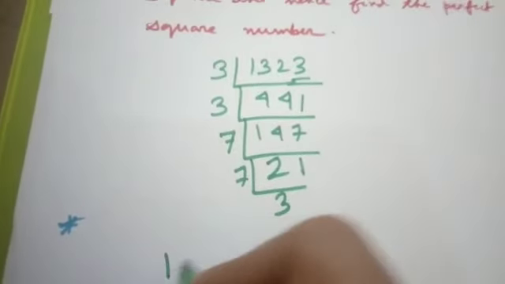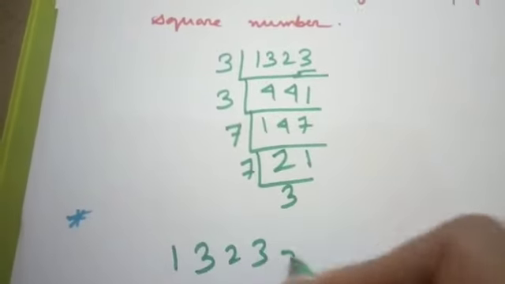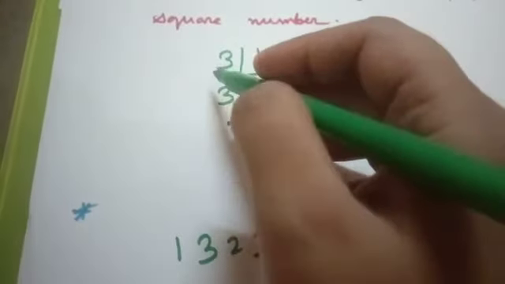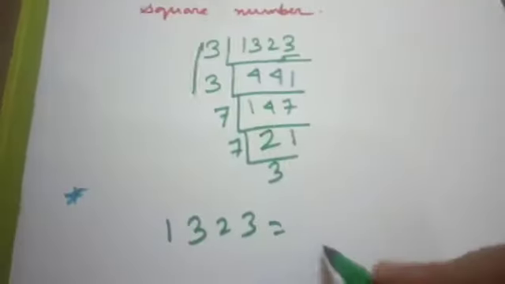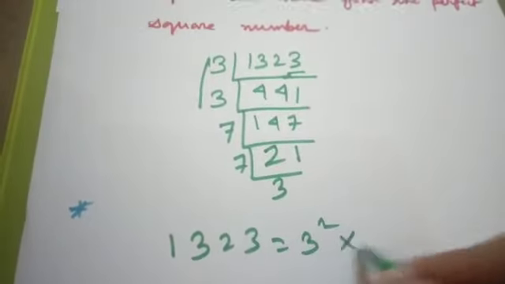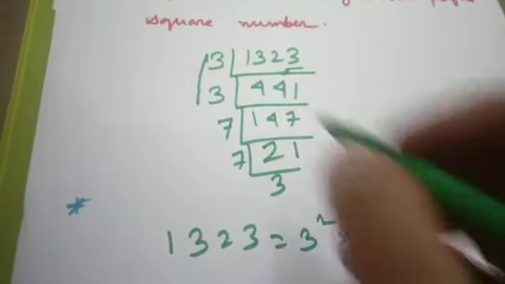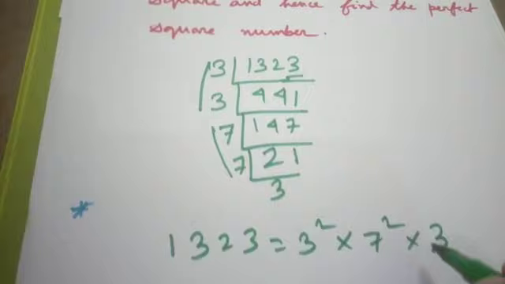Thus we write 1323 equals 3 square into 7 square into 3.